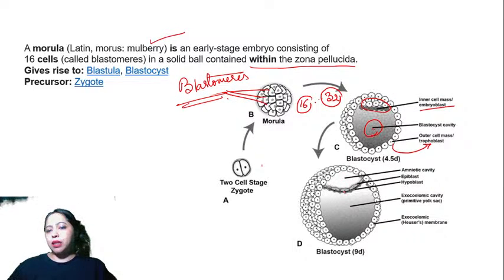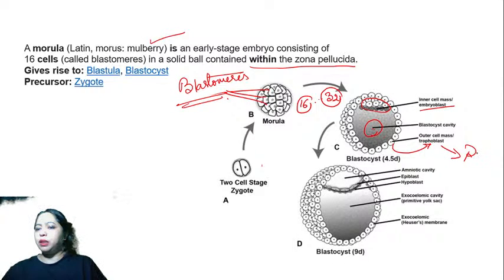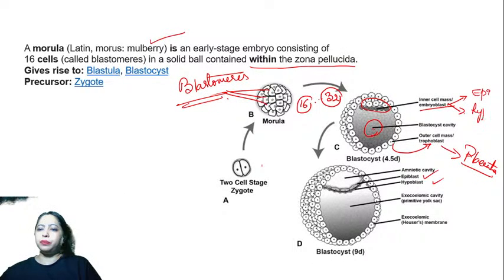Then there are epiblast and hypoblast cells that are formed. The trophoblast cells will go on to form the placenta. The embryoblast divides into two things, epiblast and hypoblast, epi and hypo.